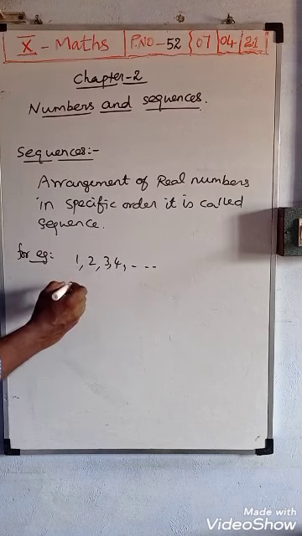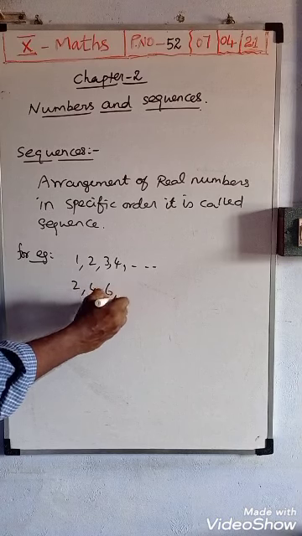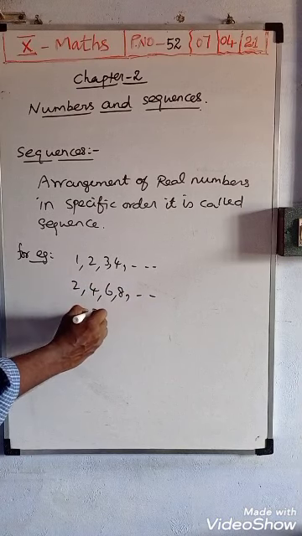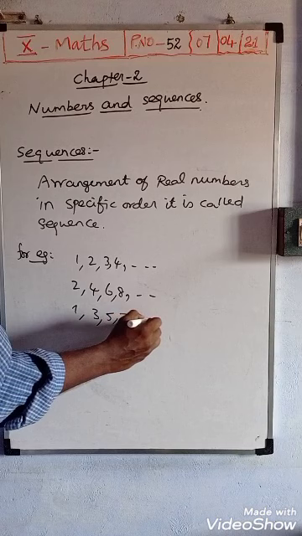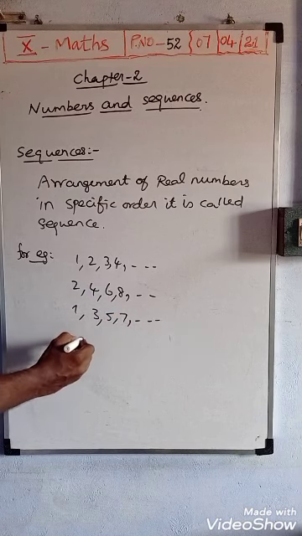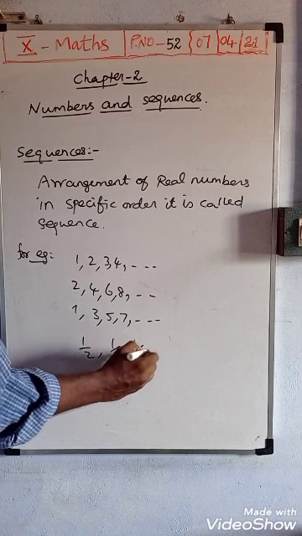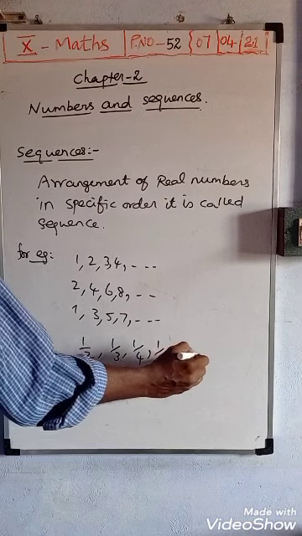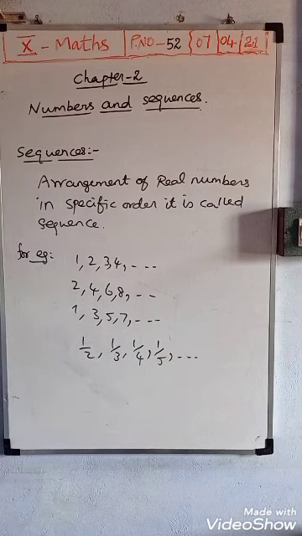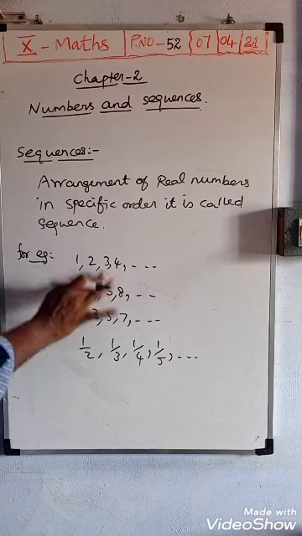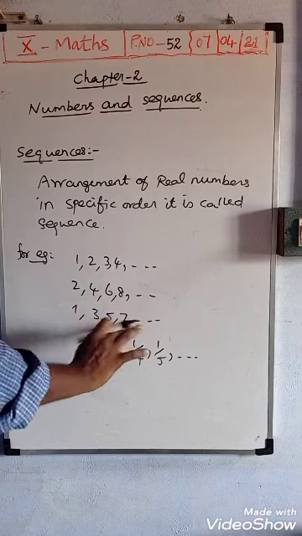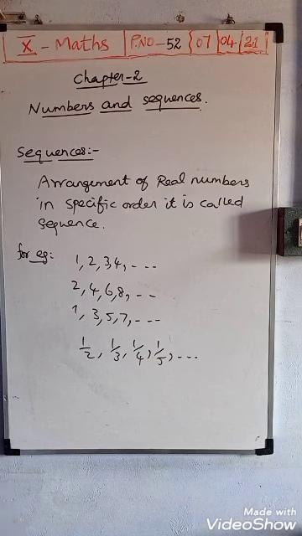Or else 2, 4, 6, 8, even numbers, or odd numbers. Or like this, fractions also we can write: 1 by 2, 1 by 3, 1 by 4, 1 by 5, up to etc. So like this, real numbers arranged and written in a specific order are called sequences. So these we can call sequences.